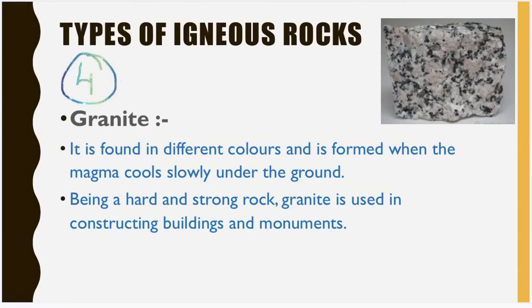It is found in different colors and is formed when the magma cools slowly. Remember, it cools very slowly under the ground, and being a hard and strong rock, it is used for construction of buildings and monuments.